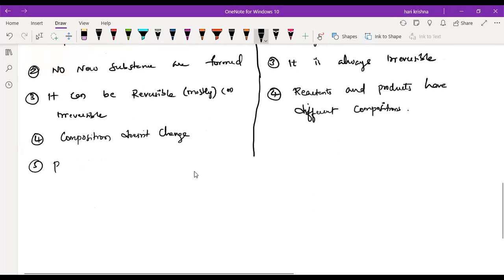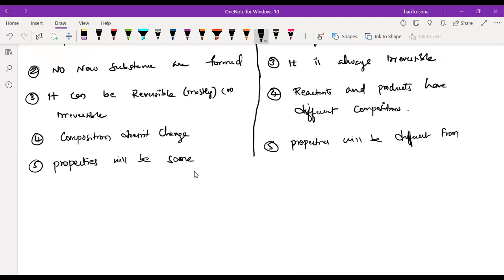Here the properties will be the same, because the composition is the same. But here the properties will be different, or you can say the properties of products will be different from the reactants.